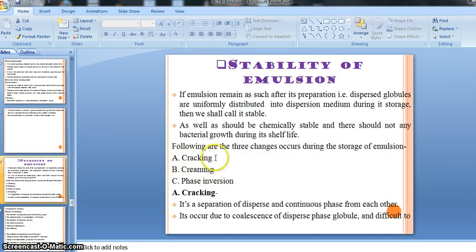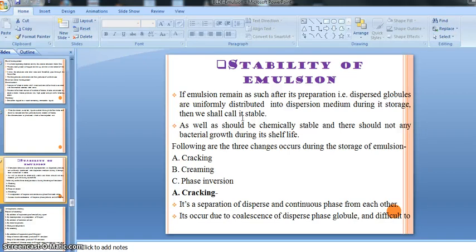Stability, cracking, creaming, and phase inversion. As I said, whatever preparation we prepared should remain as it is up to its expiry date, and along with this it should be chemically stable also.